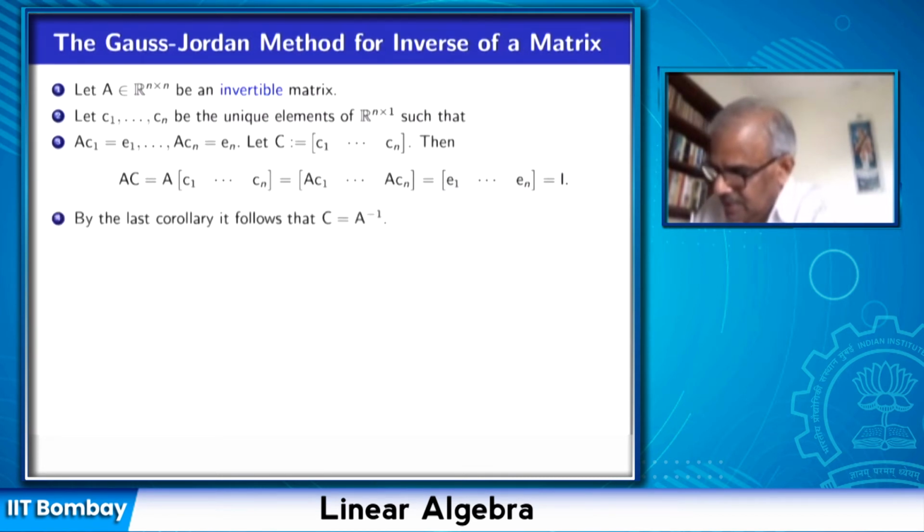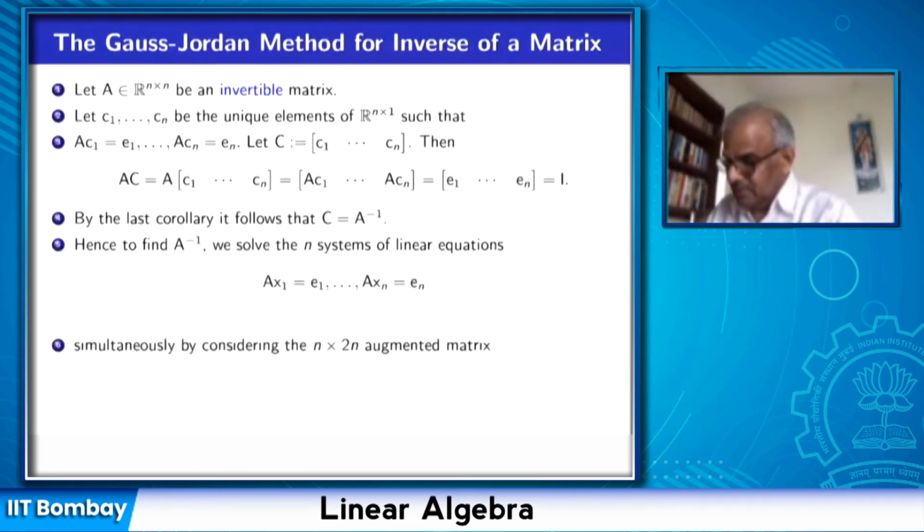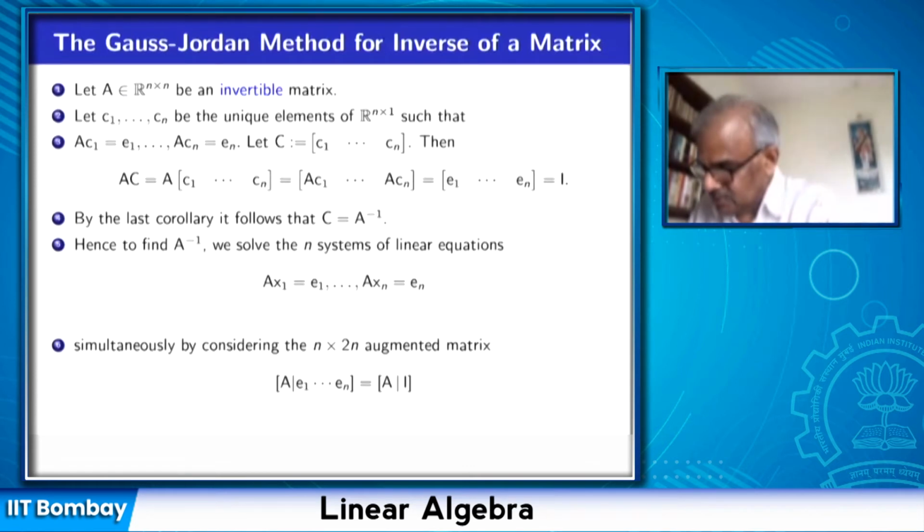So by the last corollary, it follows that this matrix C that we find by solving these systems of equations is the inverse of A. Okay, so to find A inverse, we solve these systems of equations: Ax1 equal to E1, Ax2 equal to E2, ..., Axn equal to En, and we can do this simultaneously by making a big augmented matrix. Yeah. So if we have one system of linear equations, I just add the vector B and make an augmented matrix.